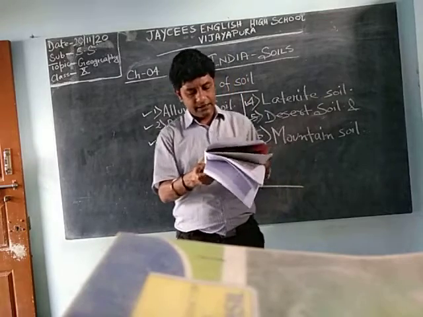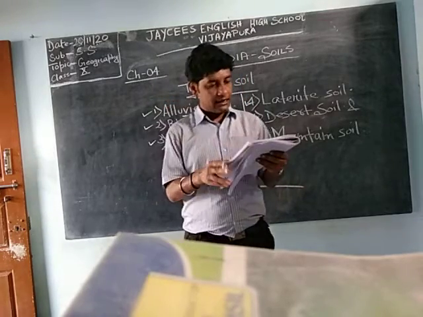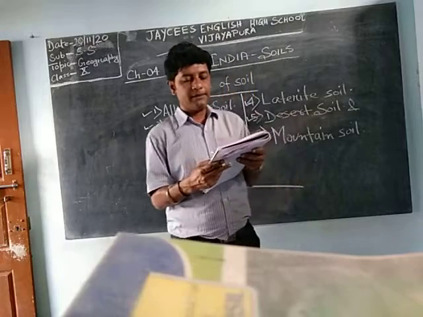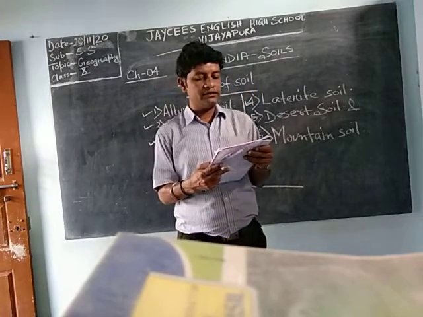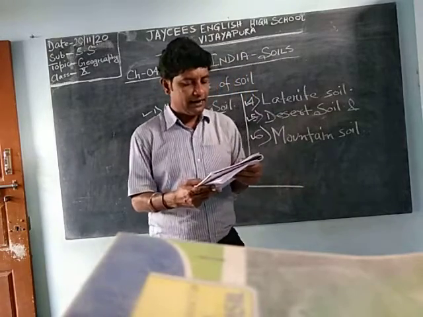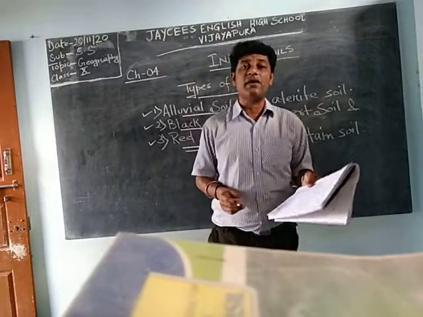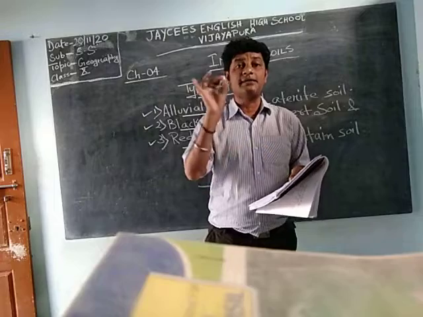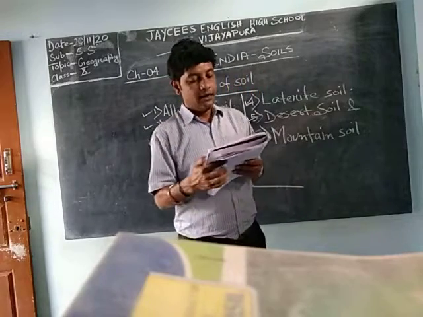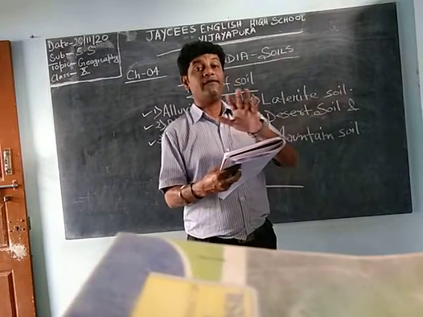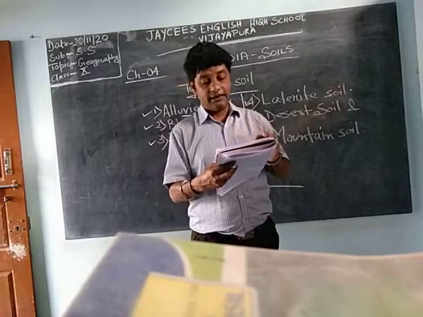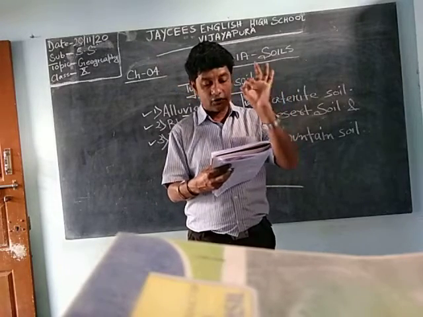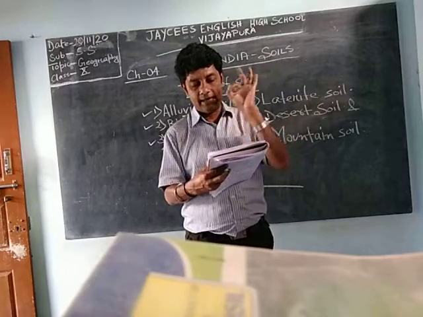They are found in Tamil Nadu, southern Karnataka, parts of Maharashtra, Madhya Pradesh, Kerala, Goa, Bihar, Odisha, Uttar Pradesh, Assam, Manipur, Nagaland, West Bengal, etc. These are the states where we can see red soil, and you have to memorize them. Red soils are ideal for cultivation of ragi, millets, groundnut, tobacco, potato and banana, etc.